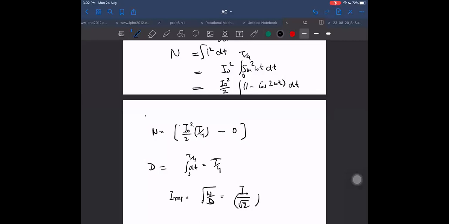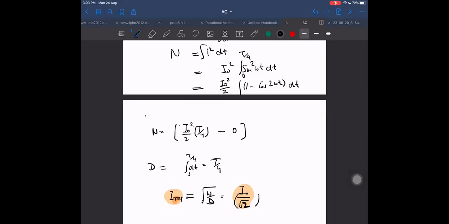I naught by root 2. RMS value will be I naught by root 2. Another important point to remember for alternating currents: the RMS value comes out to be I naught by root 2. Can you remember it? Yes.